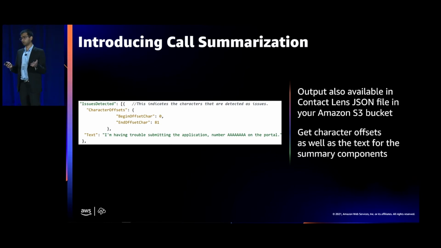Now, the key parts of the call summary, like I mentioned, there's a lot of components there, include the issue, the outcome, and the action item. Now, all three of them are present in this output file. Let's learn a little bit about each of them.